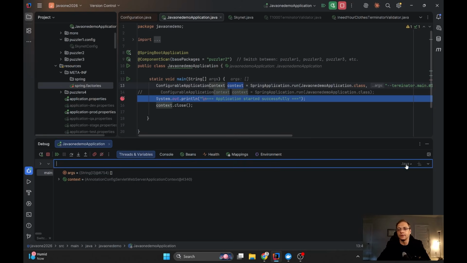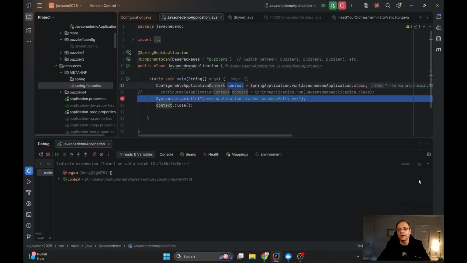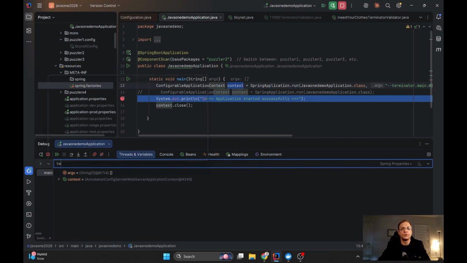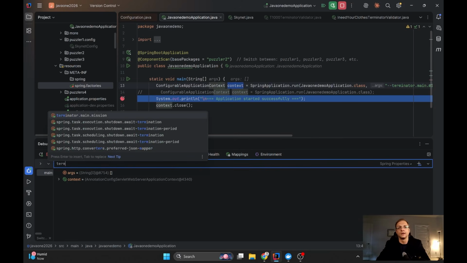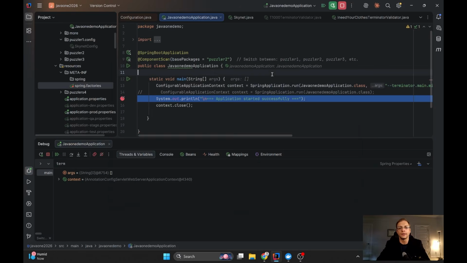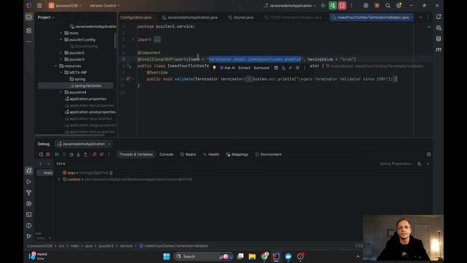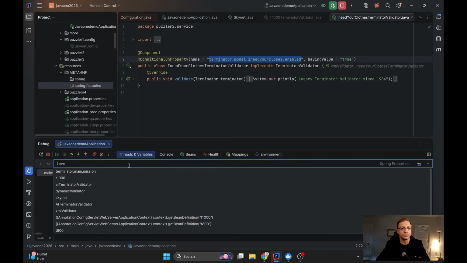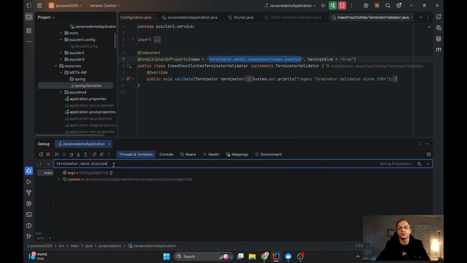First of all, I can show you, if I switch to Spring properties, that we don't have any property. Again, if I go back to I need your clothes, I see Terminator model, I need your clothes enabled, so it's not enabled. The only property related to the Terminator is the Terminator main mission, and it is Sarah Connor. Okay, so what can we do in order to understand?